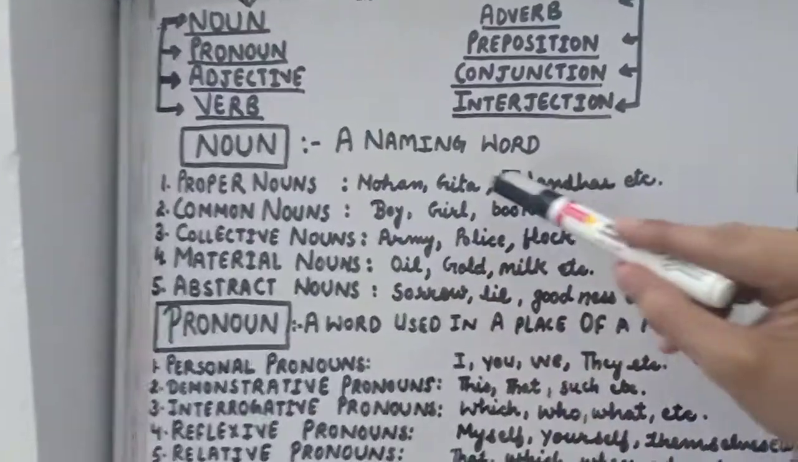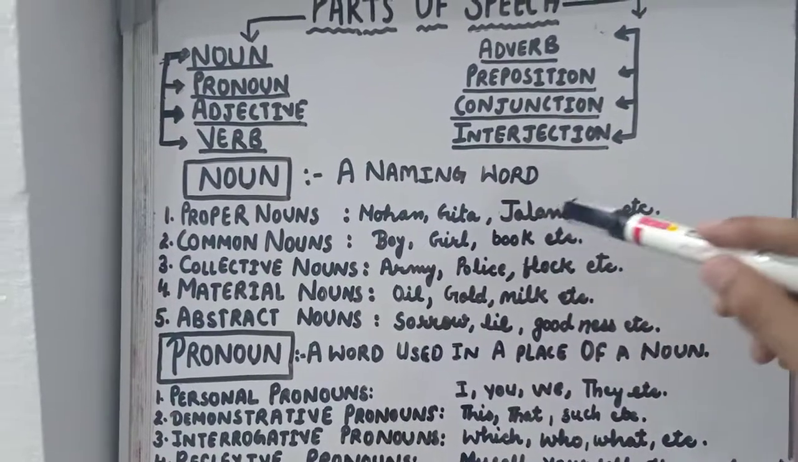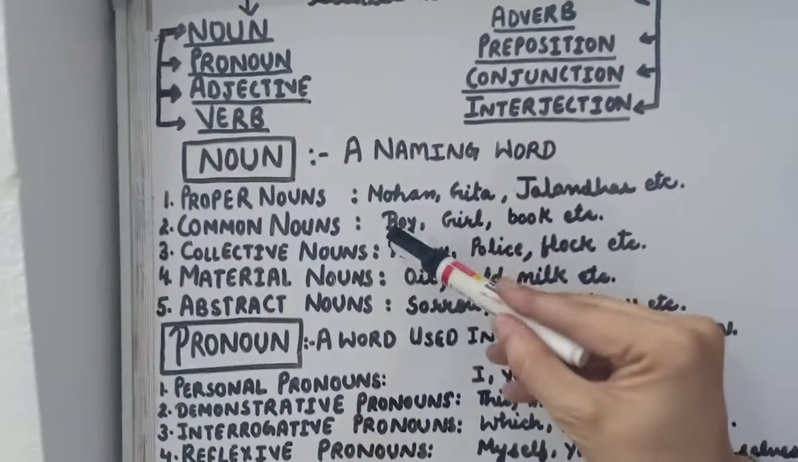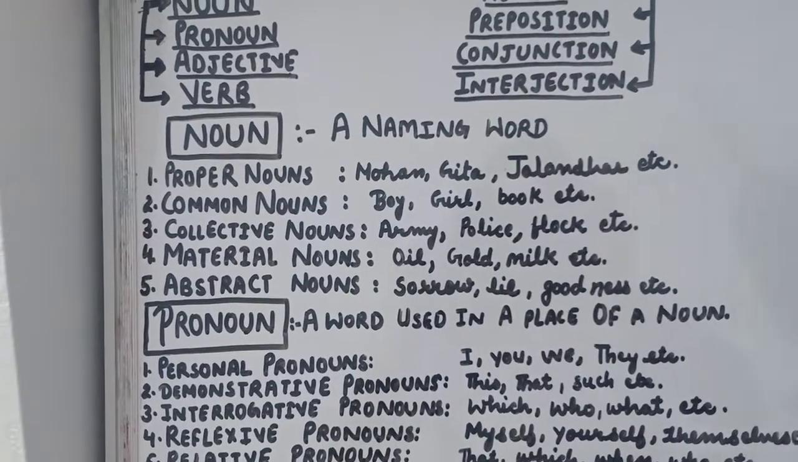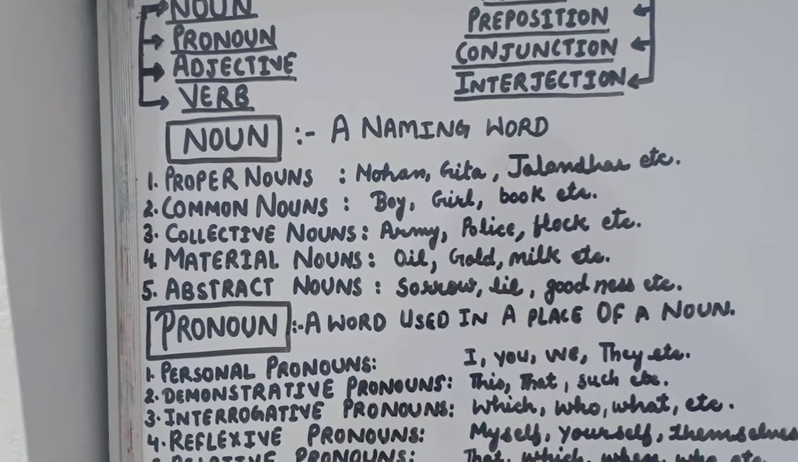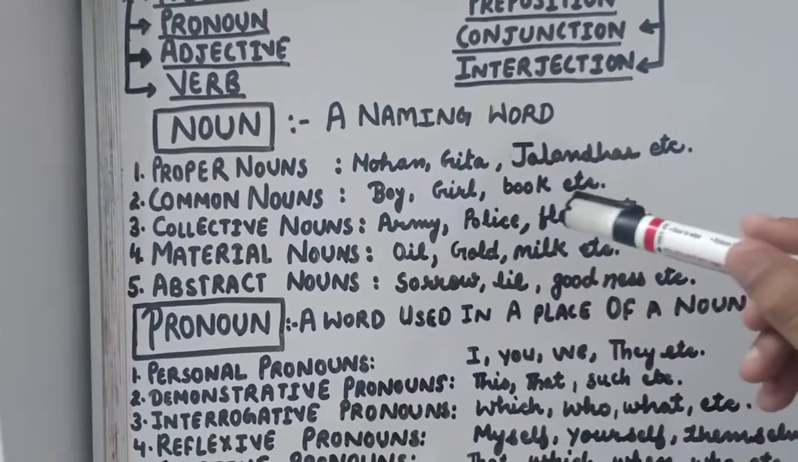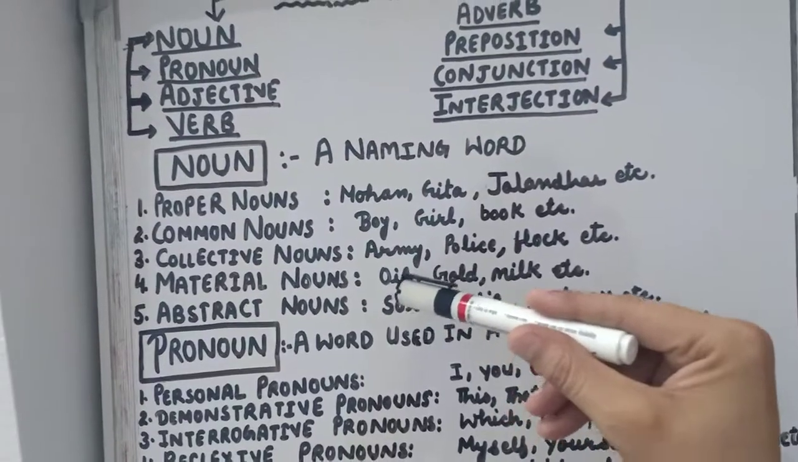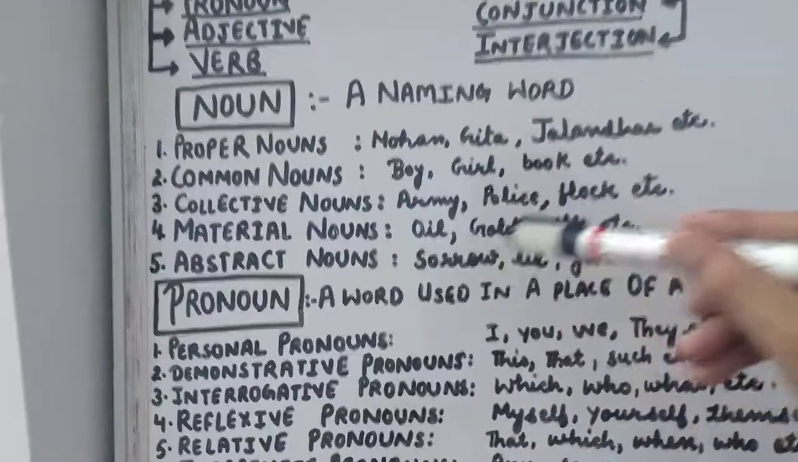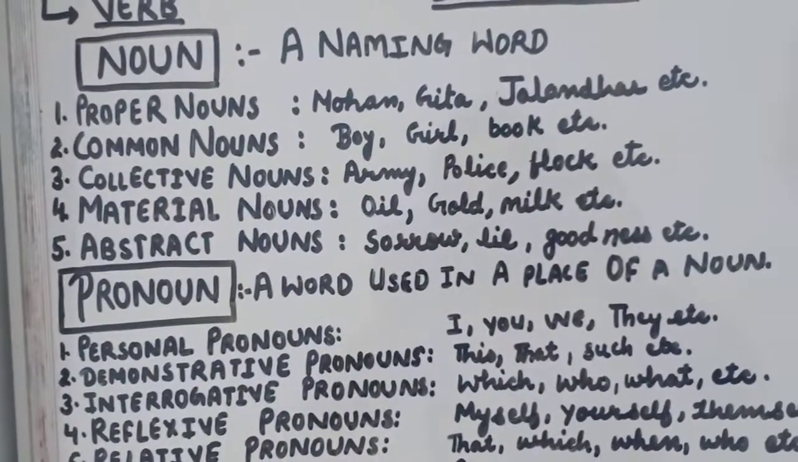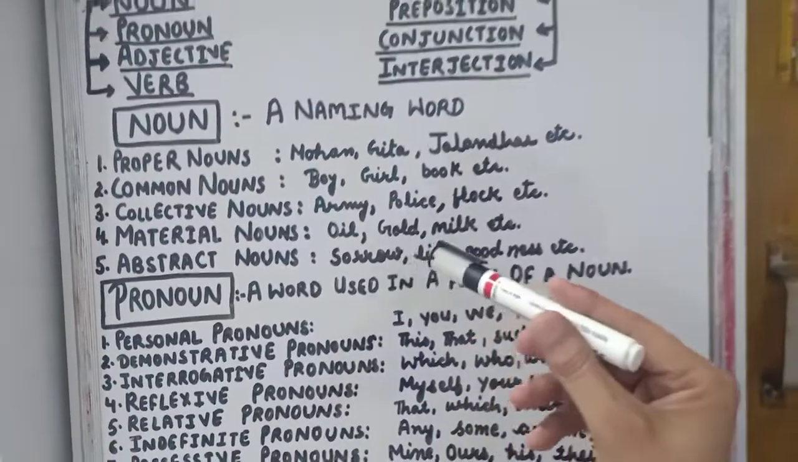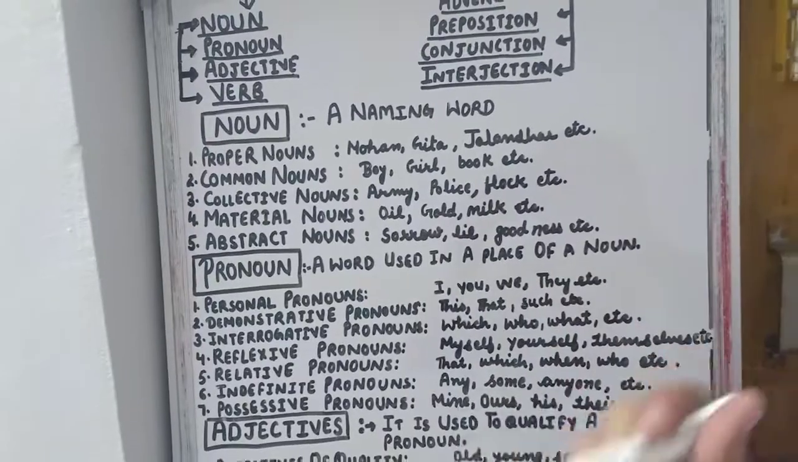Proper noun is like Mohan, Geeta, the name of a person, or Jalandhar, the name of a city or place. Common nouns we use are boy, girl, book, etc. Collective nouns are army, police, flock, etc. Material noun relates with matter: oil, gold, milk. Last but not the least, abstract noun. Abstract nouns are sorrow, lie, goodness.